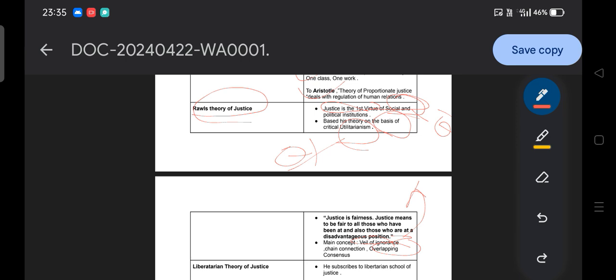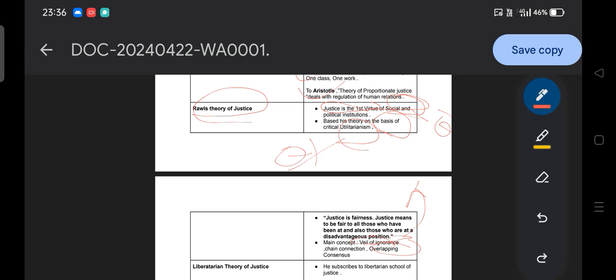Okay, for example, if I talk about this class, it is going to benefit the maximum number of people, the maximum number of audience. Will it be called justice according to John Rawls? No. According to John Rawls, each and every section of the society should be treated as human, and they should be allowed to freely express their opportunity and say, for example, liberty. If someone is poor, unable to get education or food, then the state has a duty to ensure these primary goods or the primary services to the poor people.